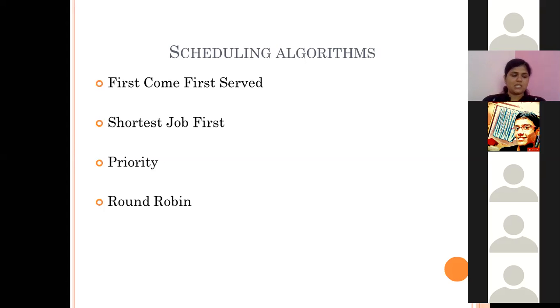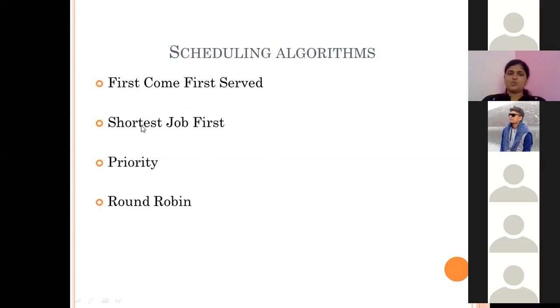We say the situation is that the process is not getting the CPU for a longer time, and this should not be there in the system. So this problem, available with the first come first serve algorithm, will be solved with the help of other algorithms.